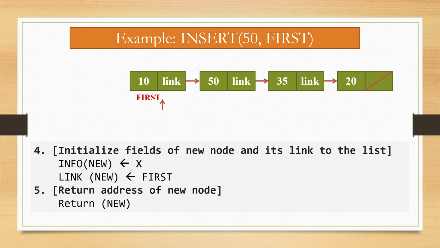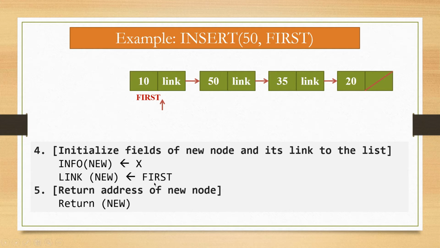So the first three steps are the same, and step number 4 is initialize field of new node and its link to the list. So we have to initialize the new node which we insert at first position, and it has value 50, so it will be inserted into the info part of the new node. So here x is assigned to info of new. Here we have the value x, that is 50. So 50 is inserted into info part of new node and first is assigned to link of new.